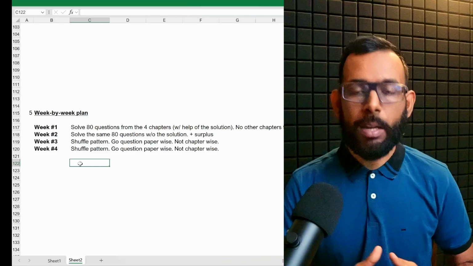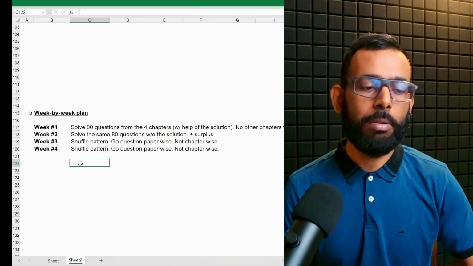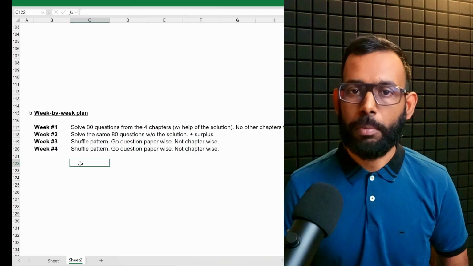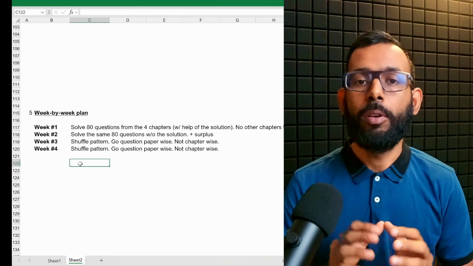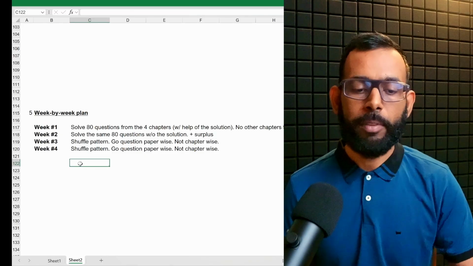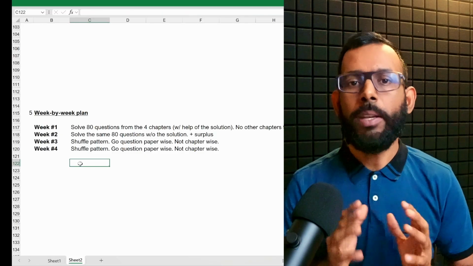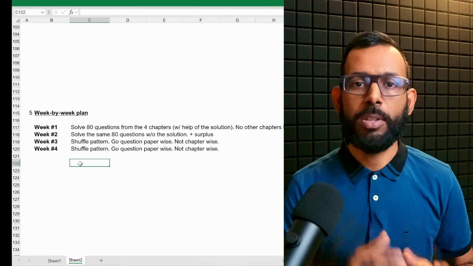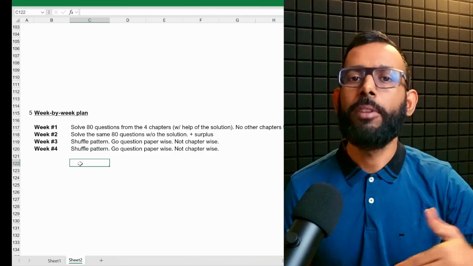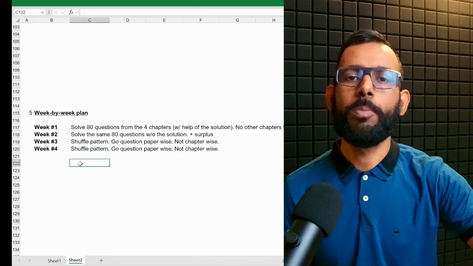So your mind should also be adapted to handle that shuffle. Immediately you should be able to get to that new type of question when you are already accustomed to one old type of chapter. So week 3 and week 4, go question paper wise. Week 1 and week 2, go chapter wise, which I just said. 20 questions, 20 tough questions per chapter. If you solve them, definitely your confidence on that chapter will increase by a huge margin.